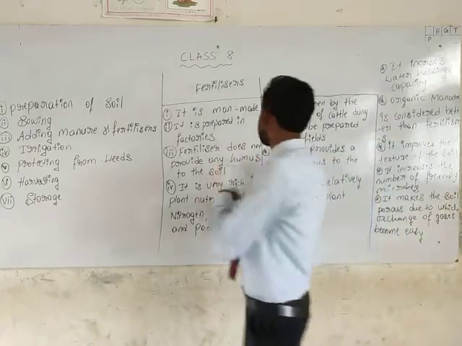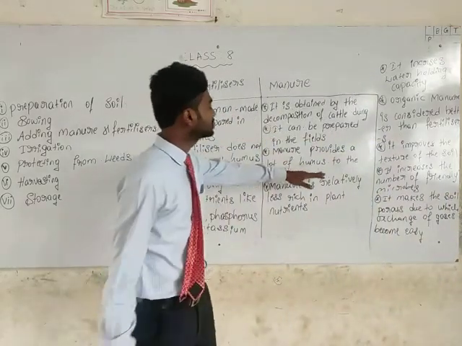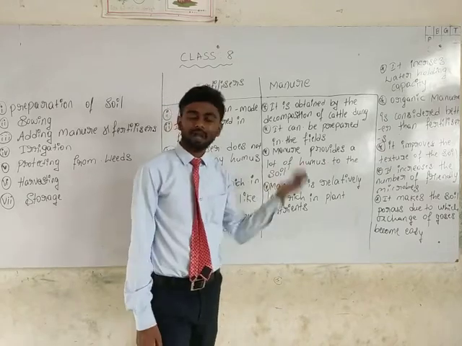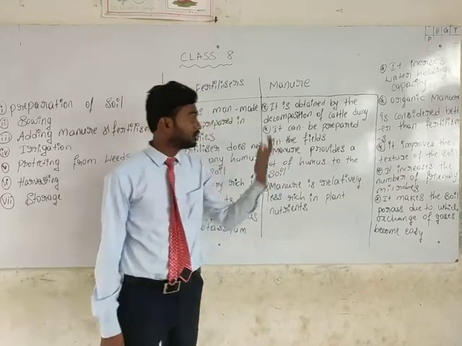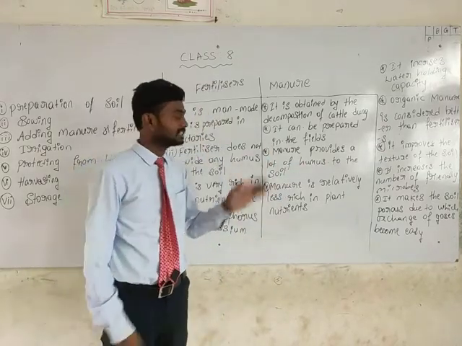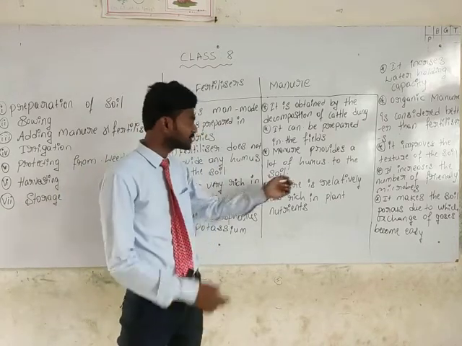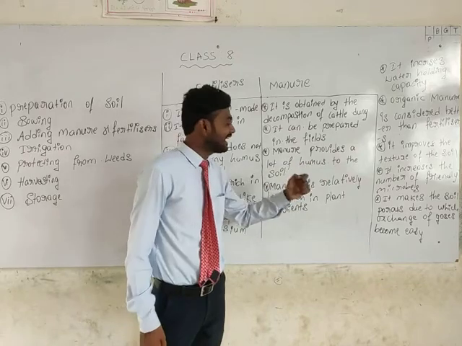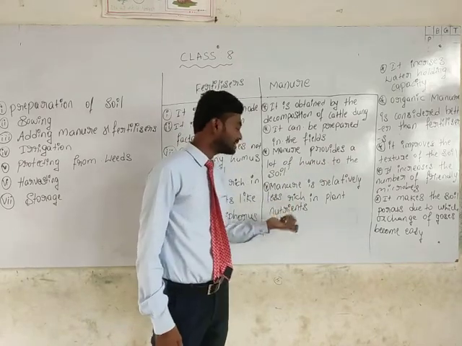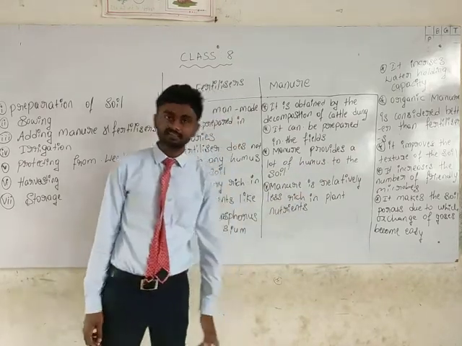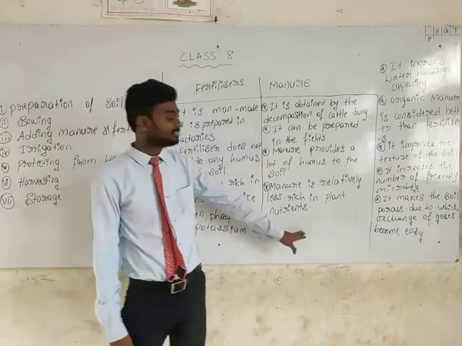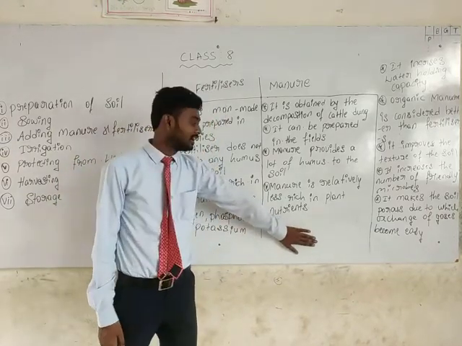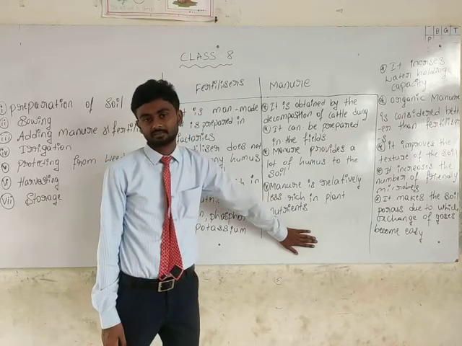You can see on this side, the manure provides a lot of humus to the soil. And also the manure is relatively less rich in plant nutrients.